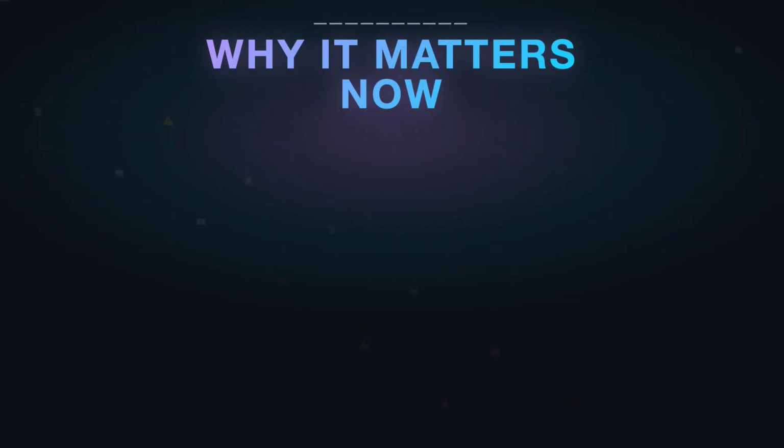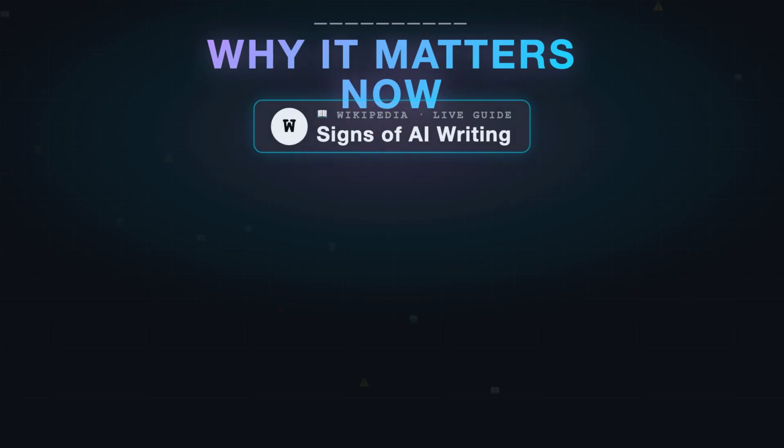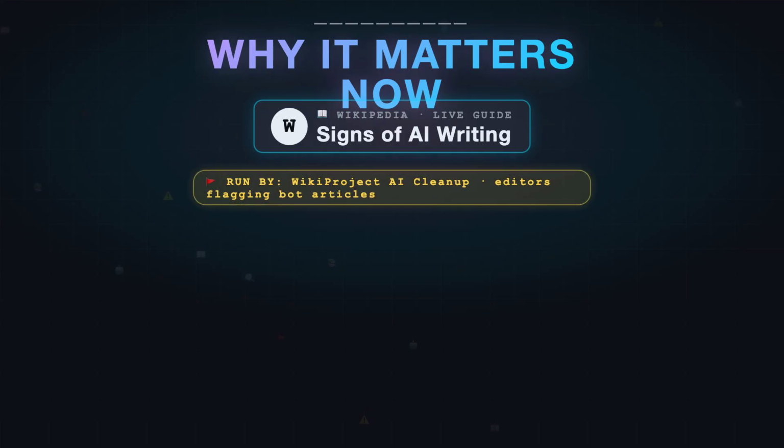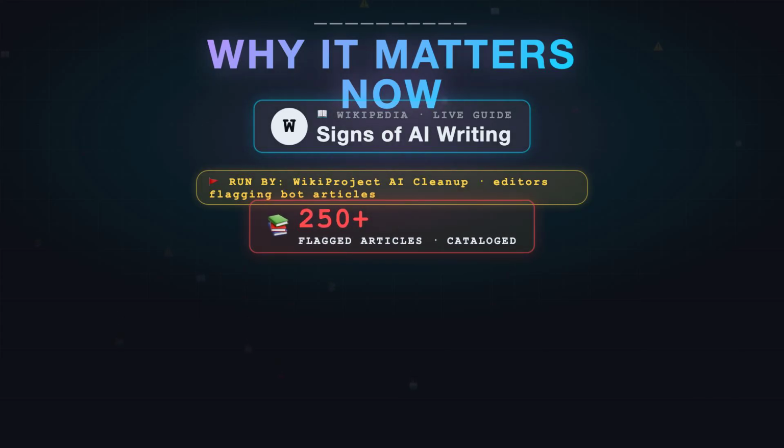Before we look at the patterns, here's why this matters now. Wikipedia maintains a guide called Signs of AI Writing. It's run by something called WikiProject AI Cleanup, a group of editors who flag bot-generated articles and revert them. They've cataloged thousands of examples. The patterns aren't subjective.